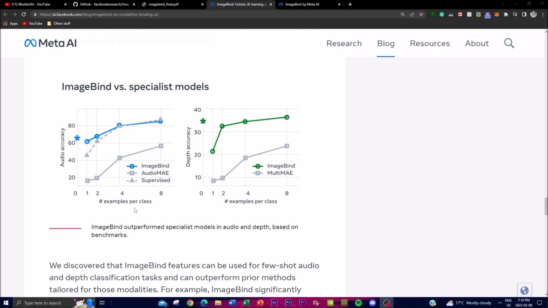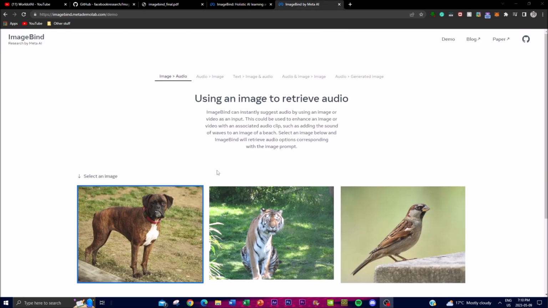So this is quite remarkable, as you can see, in comparison to different specialist models. And I definitely see that ImageBind will be able to do a lot of different things with its innovative capabilities. Now guys, let's actually get to the best part, which is the demo. You can see that you can play around with different examples as well as different modalities with this new project.